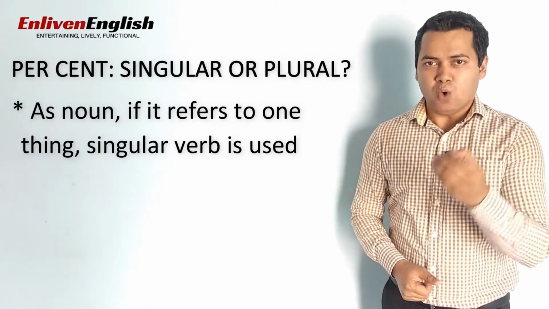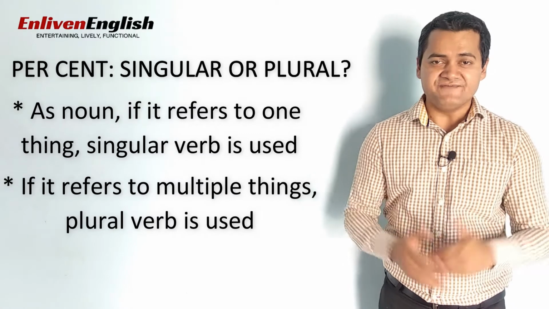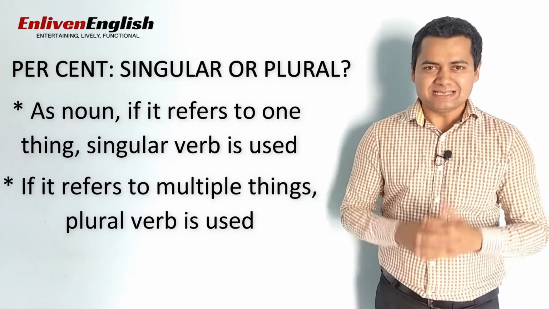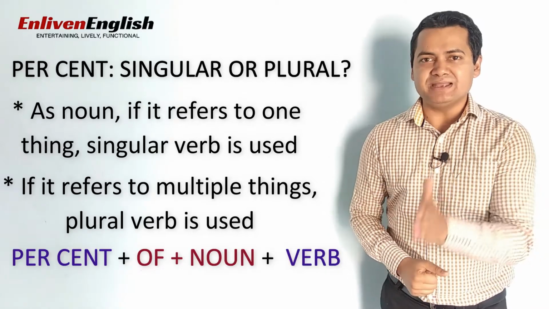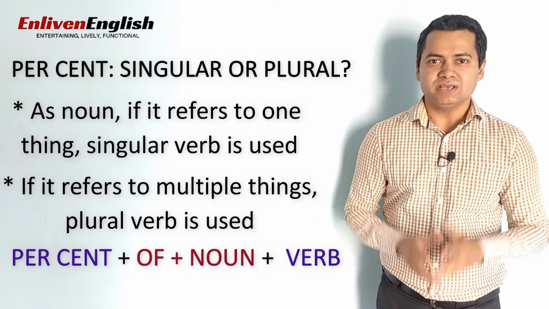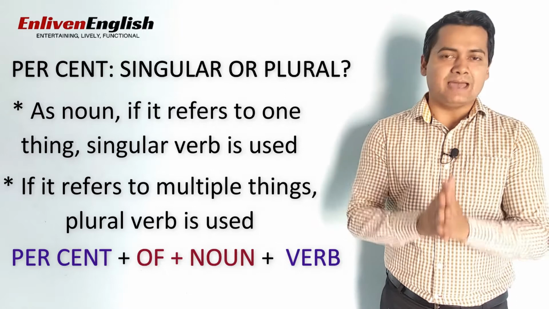If it refers to one thing, we use a singular verb with it. If it refers to multiple things, then a plural verb. In simple words, the verb will depend on the object of the preposition 'of' that follows percent. Let's understand this with the help of some examples.